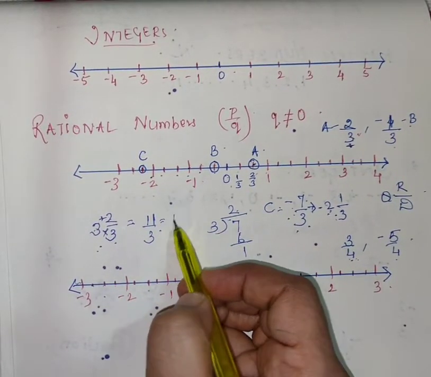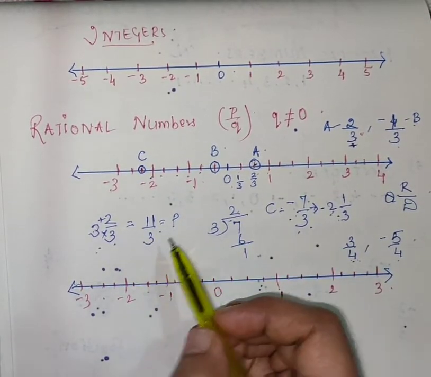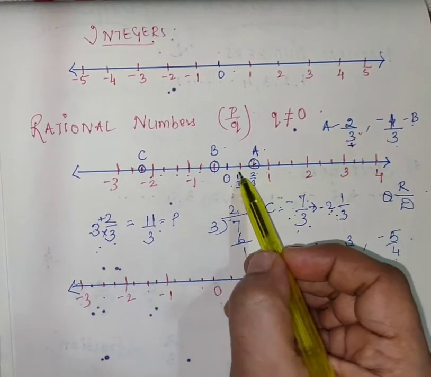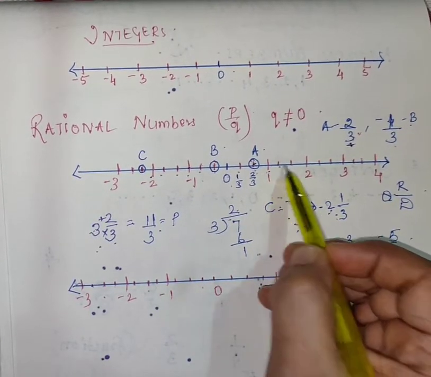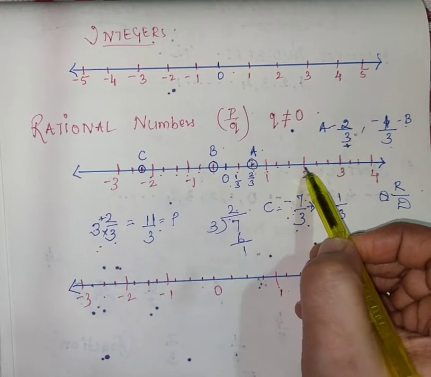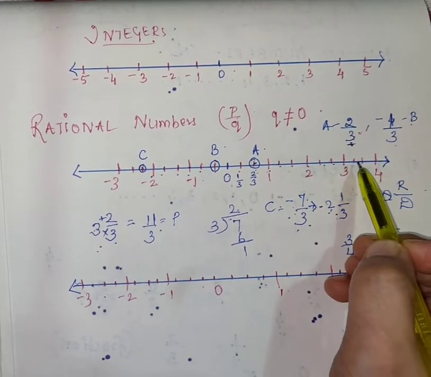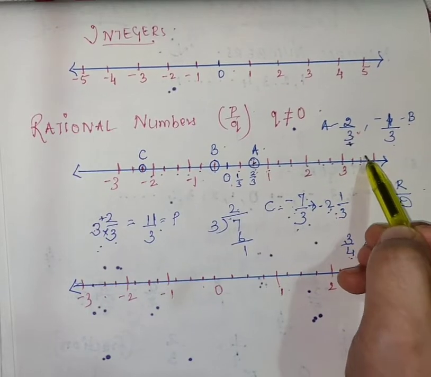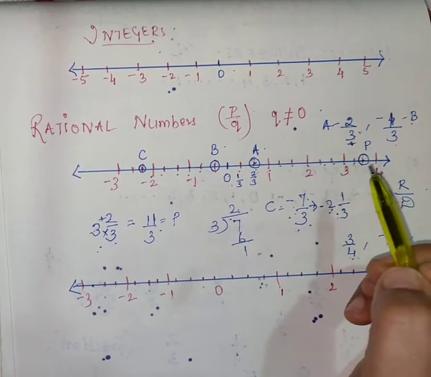And if this is point P, 11 upon 3. Now where will 11 upon 3 be plotted? See here. 1 upon 3, 2 upon 3, 3 upon 3, 4 upon 3, 5 upon 3, 6 upon 3, 7 upon 3, 8 upon 3, 9 upon 3, 10 upon 3, and this is 11 upon 3. Student, this is very easy.